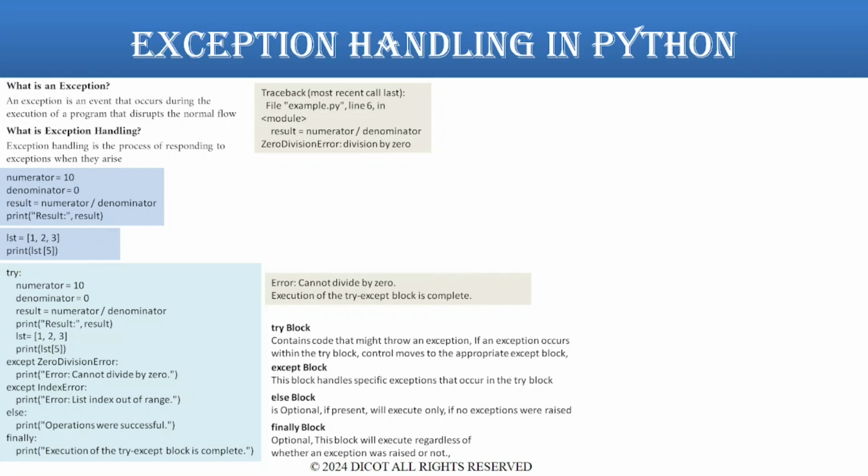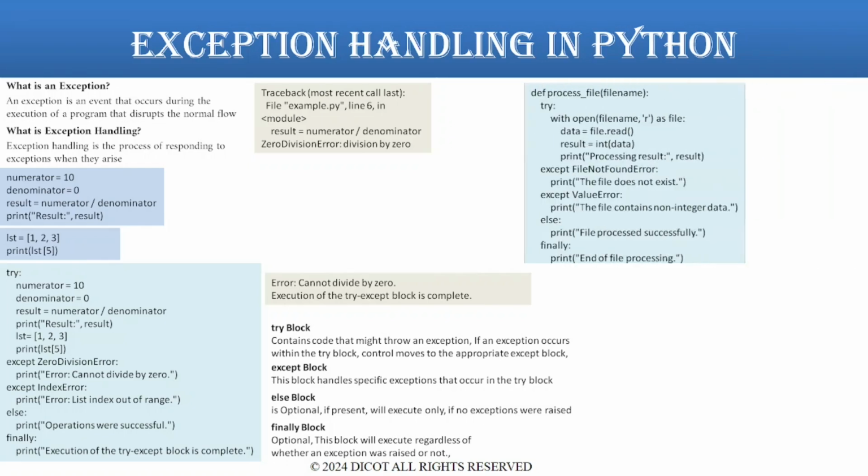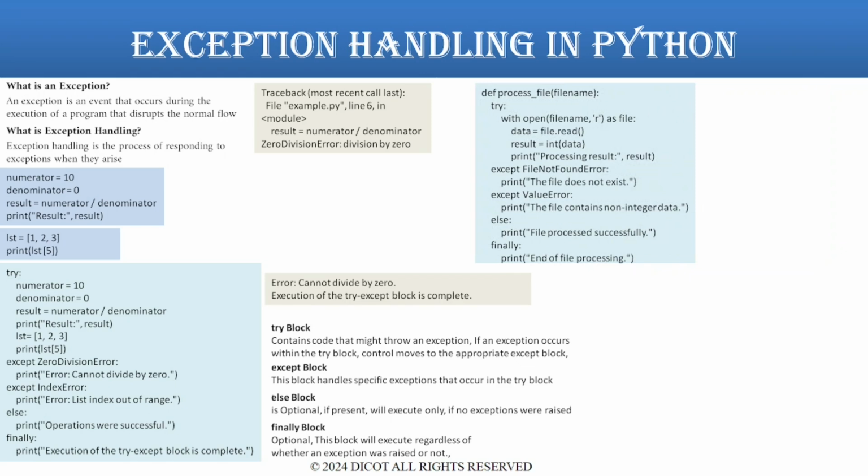Let's consider one real-time example now. Consider a scenario where you need to read data from a file, process it, and handle potential exceptions such as the file not existing or containing invalid data. Let's write a simple function process_file, which receives file name and performs this exceptions check. Here is the definition of the function. In process_file function, we are opening the file in read mode.